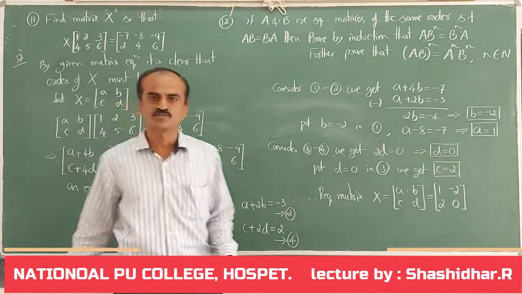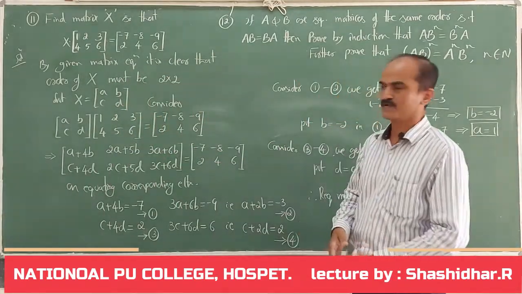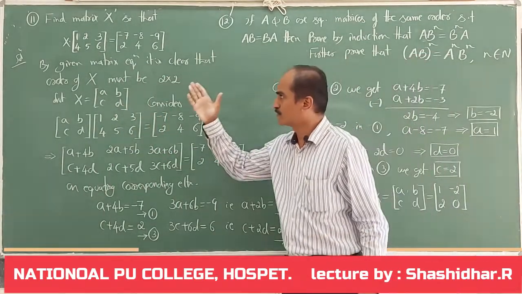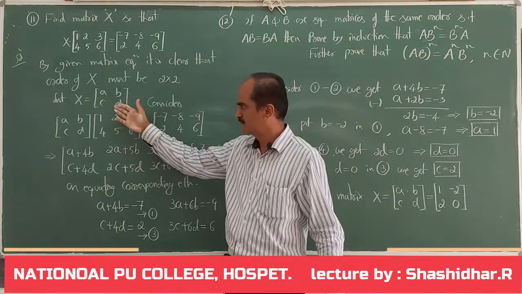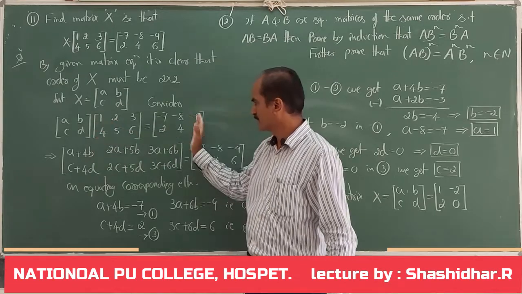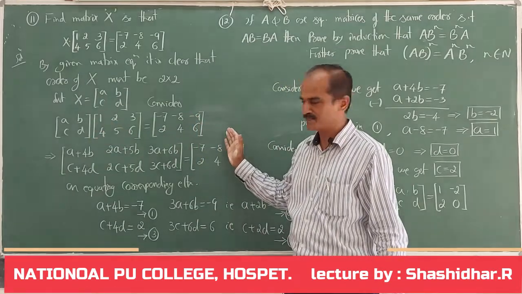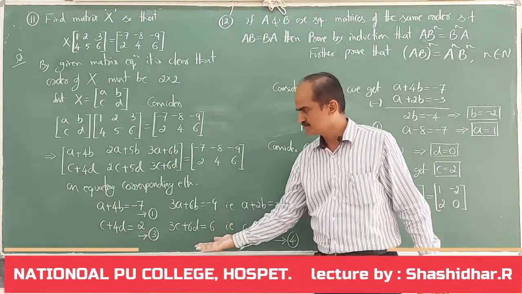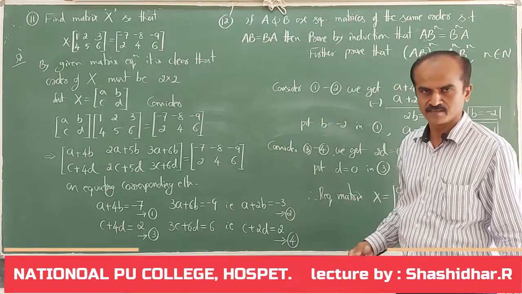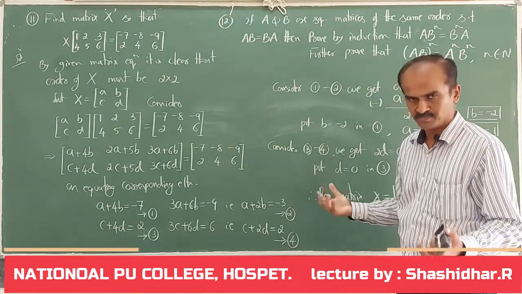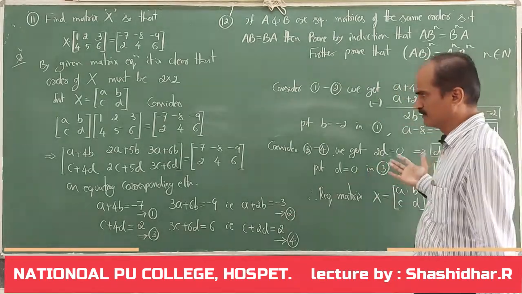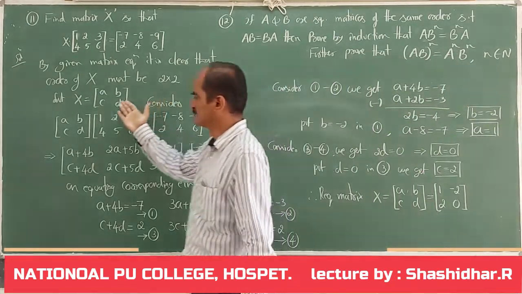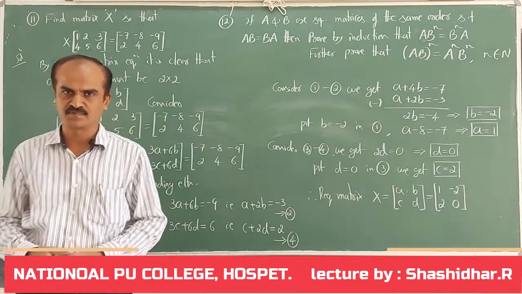So this is the procedure of obtaining that unknown matrix. What we did, first we decided the order of that matrix and elements as A, B, C, D. Then on multiplying and equating with the right hand side matrix elements, you obtain different equations containing unknowns A, B, C, D. Pick the appropriate equations, solve for A, B, C, D, then resubstitute A, B, C, D in this. That completes the example.